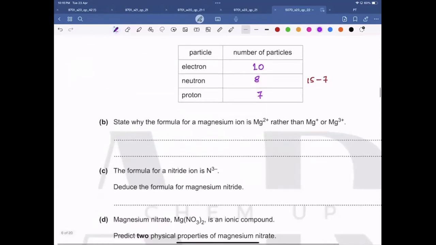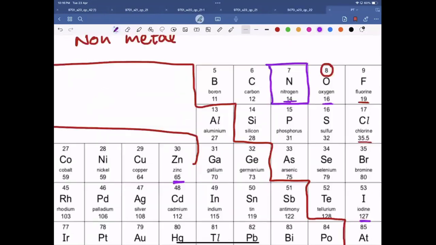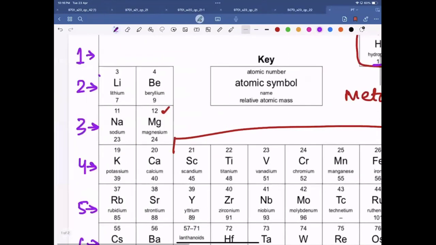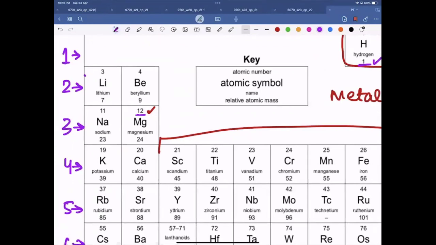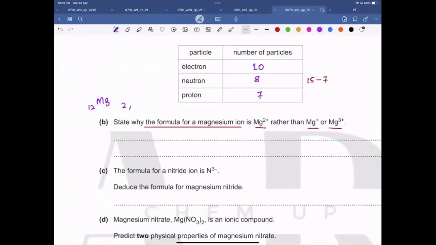Okay. Now next part, state why the formula of a magnesium ion is Mg2 positive rather than Mg positive or Mg3 positive. So basically when ions are formed, they become stable. If you see magnesium in the periodic table, its atomic number is 12. So it means it has 12 electrons, which means first shell 2 electrons, second shell 8 electrons, and in third shell 2 electrons.